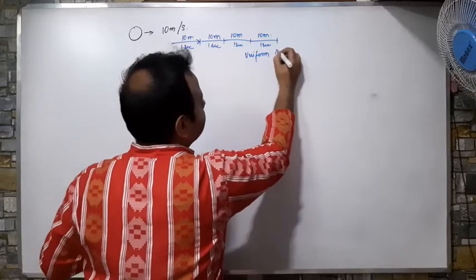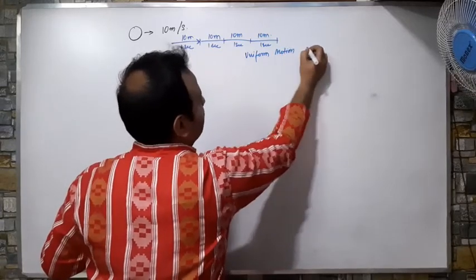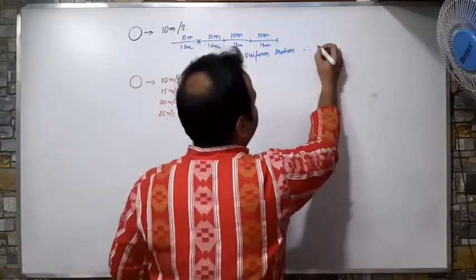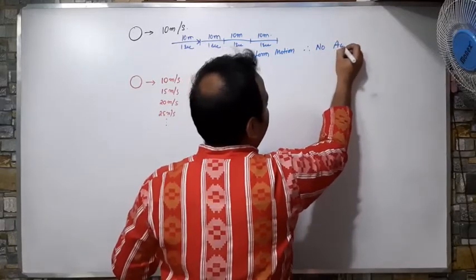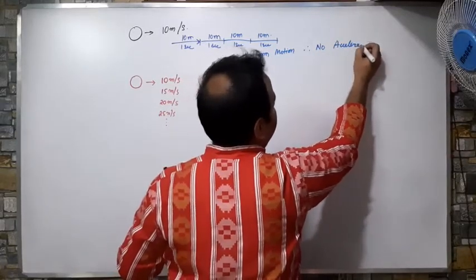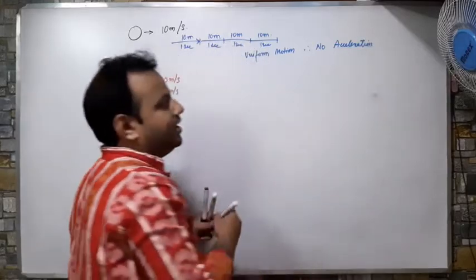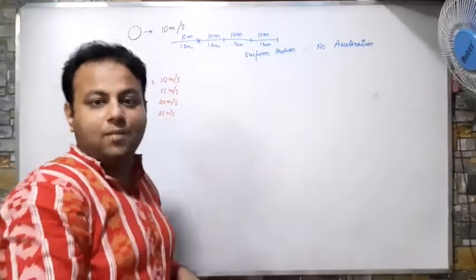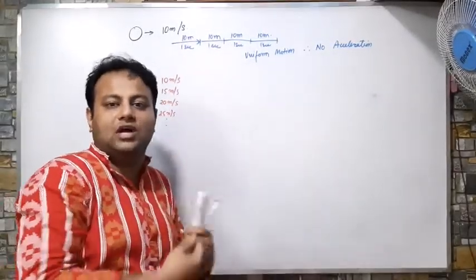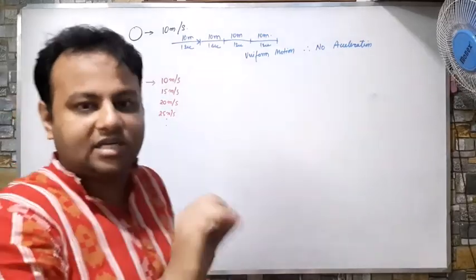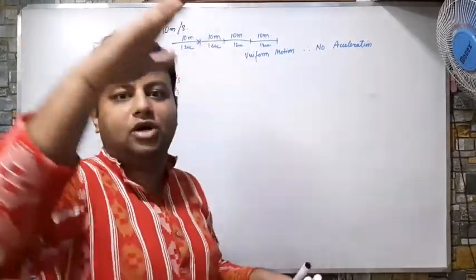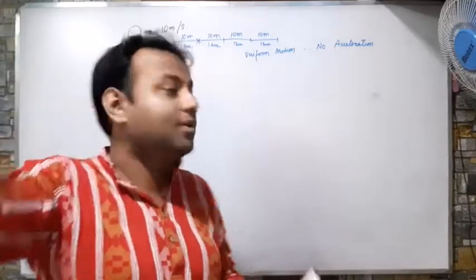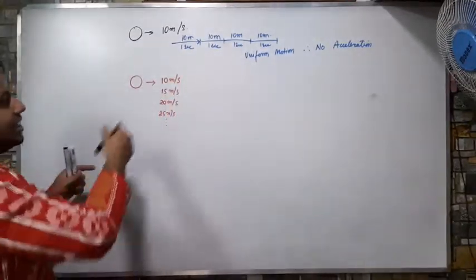Uniform motion. Therefore, in uniform motion, I have no acceleration because the speed is remaining the same. But suppose you have an empty road, a racing track, then what? You will start with a certain speed, 10, 20, 30, 40, 50, and you will go on increasing. It will never stop. So in this case, what will happen?